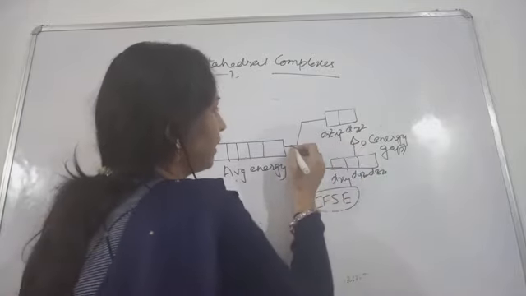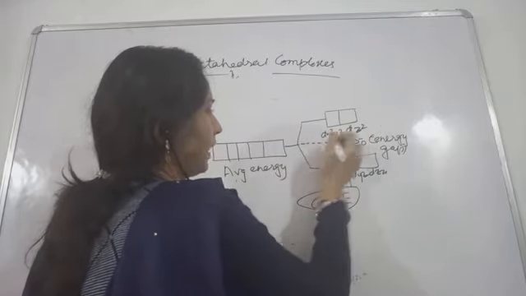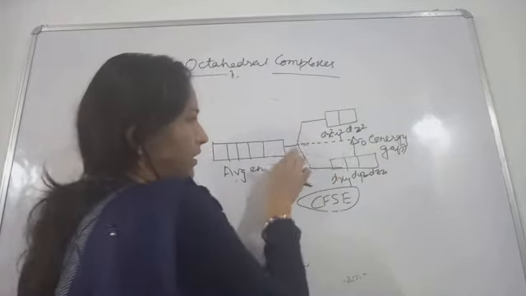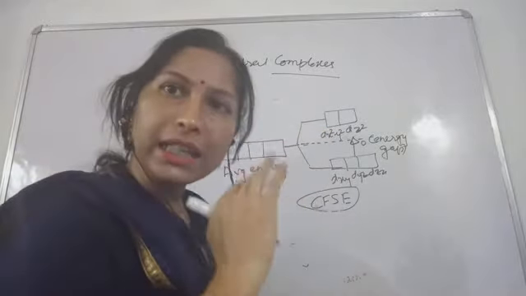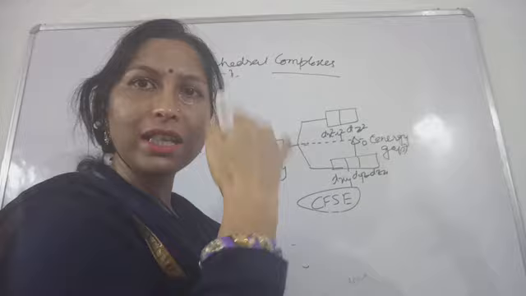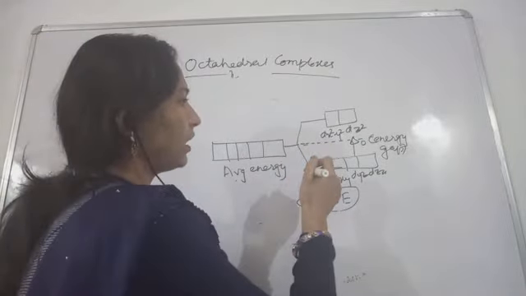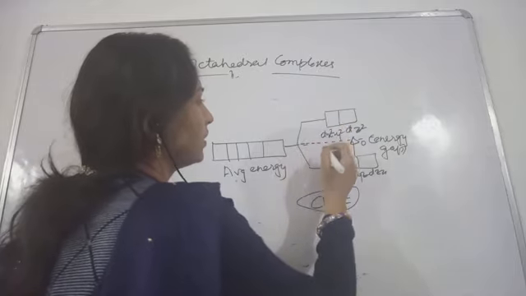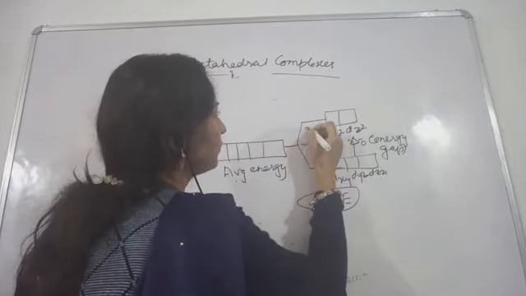Now see here, this is the line, the average energy level. So how much increase in energy are you observing here?